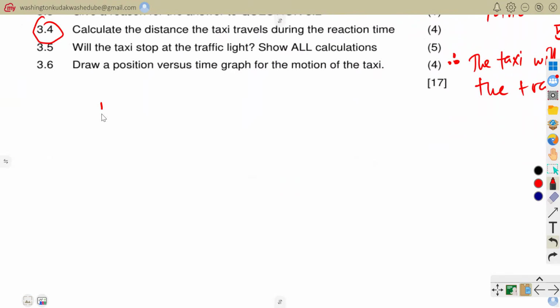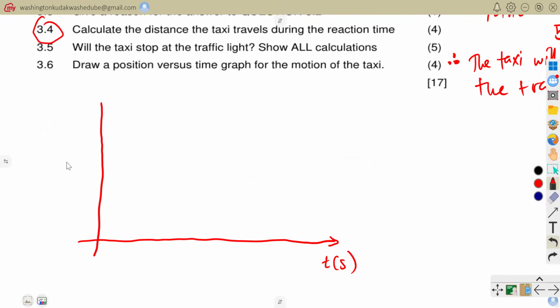If you are drawing a position-time graph, at some point in time, that will be your position, and then that will be your time. So going this side, it will be time in seconds. Going that side, it will be position, which you might represent as x in meters.